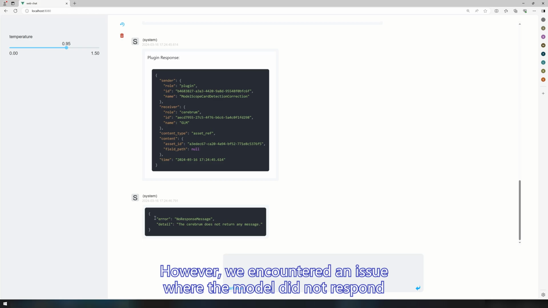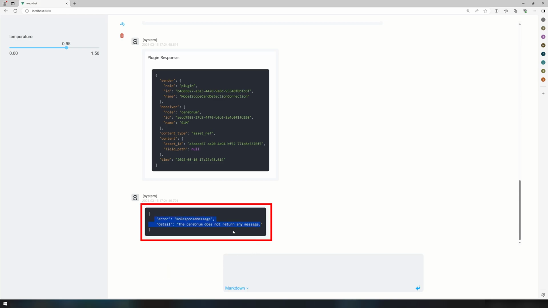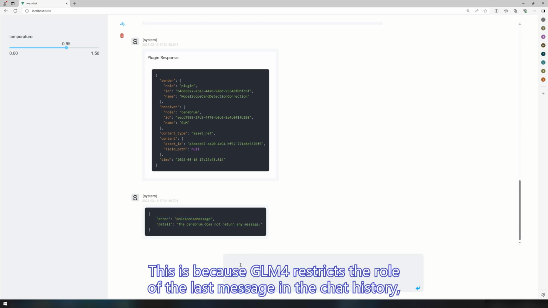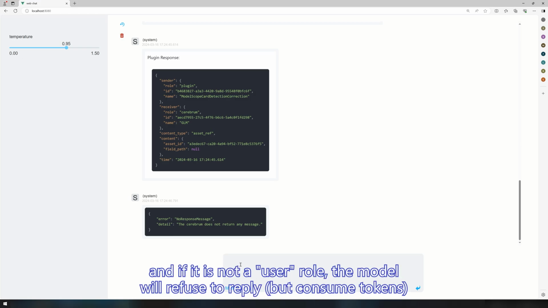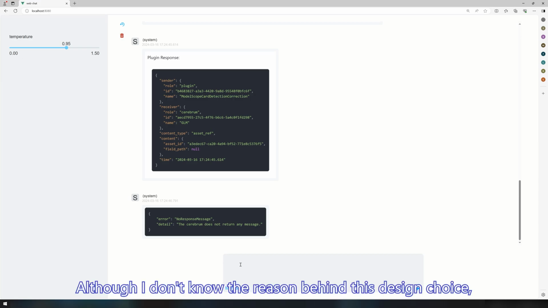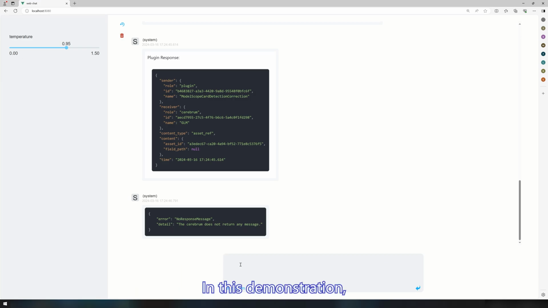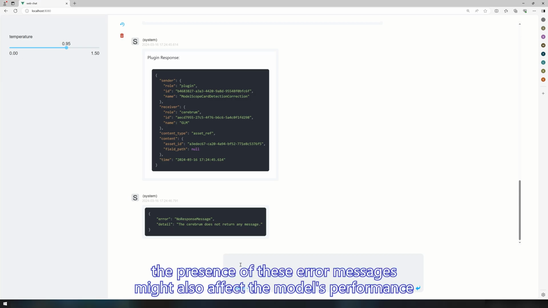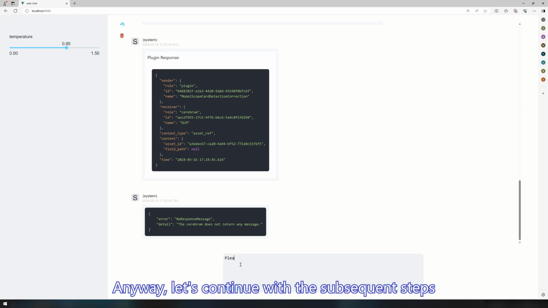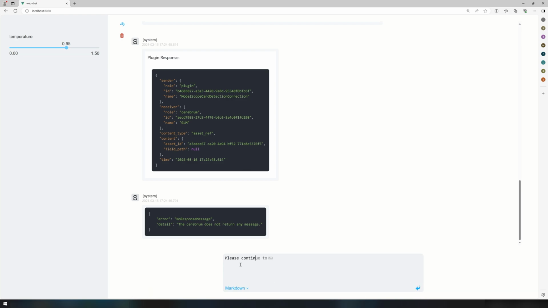However, we encountered an issue where the model did not respond. This is because GLM4 restricts the role of the last message in the chat history, and if it is not a user role, the model will refuse to reply. Although I don't know the reason behind this design choice, I believe that this mechanism may limit the execution of tasks that require the model to engage in multi-turn conversations such as AutoGPT. In this demonstration, the presence of these error messages might also affect the model's performance. Anyway, let's continue with the subsequent steps.